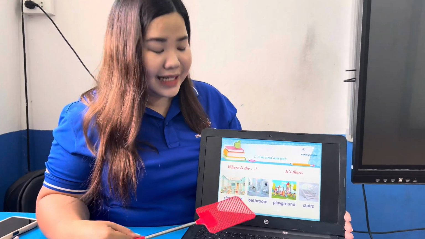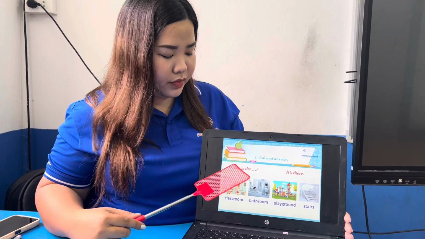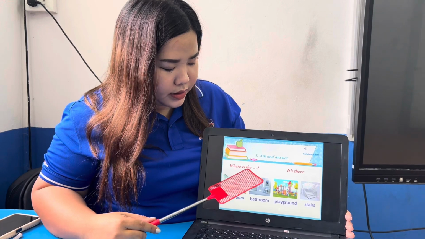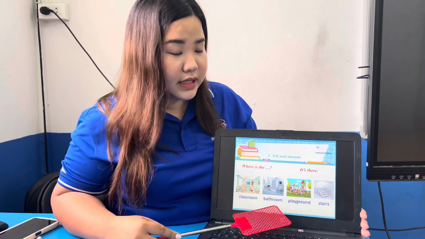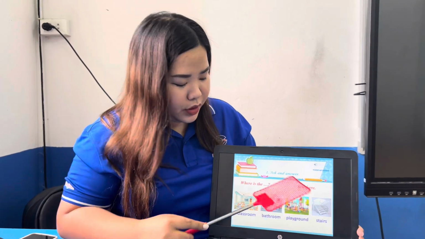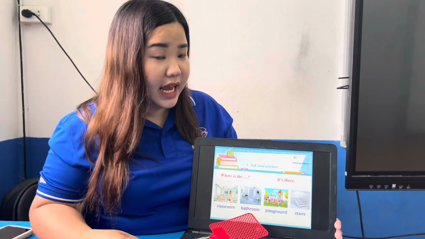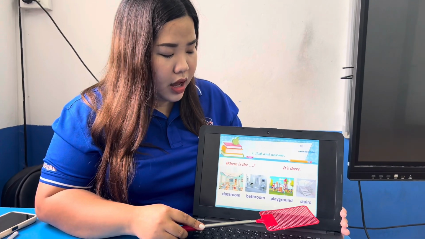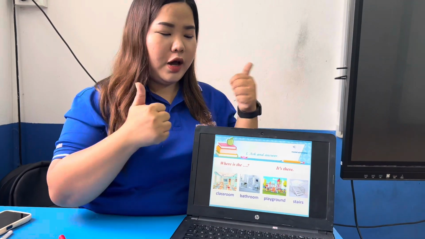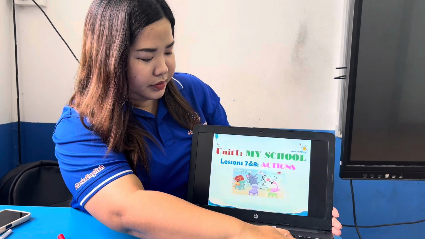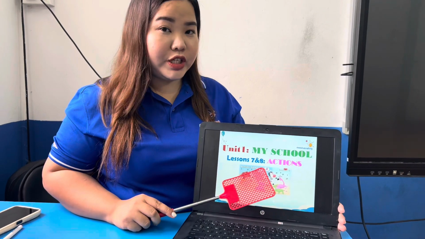Where is the classroom? It's there. Where is the bathroom? It's there. Where is the playground? It's there. Where is the stairs? It's there. Good job. Okay, lastly, we will talk about actions.